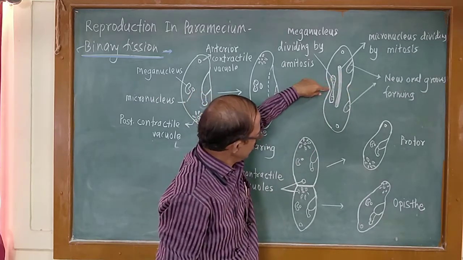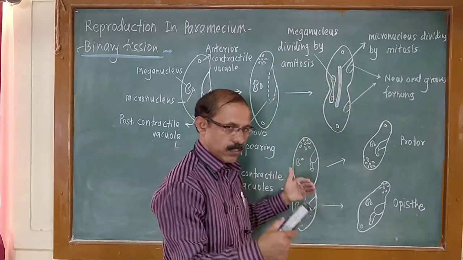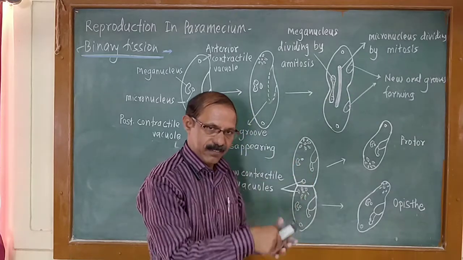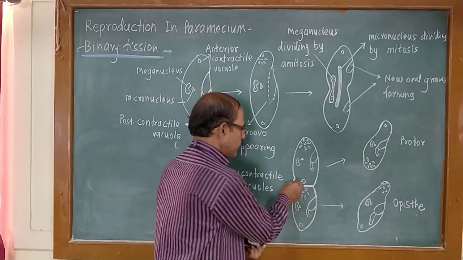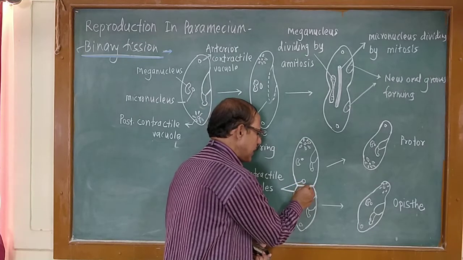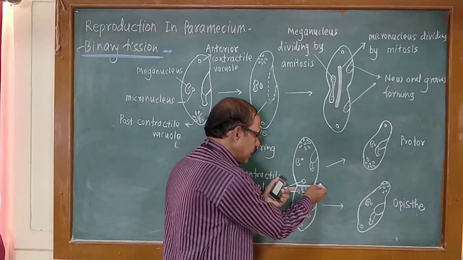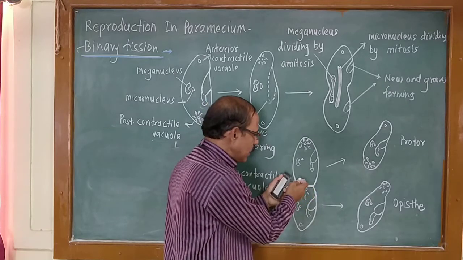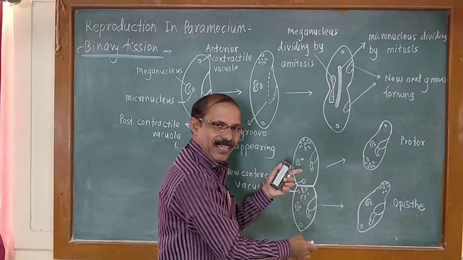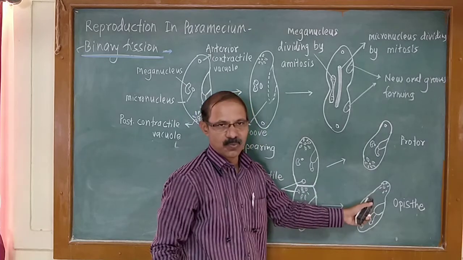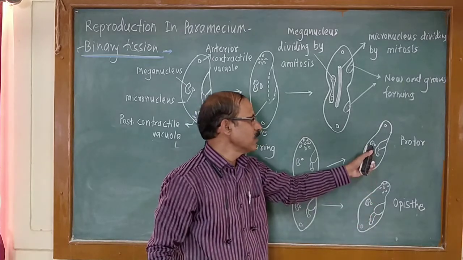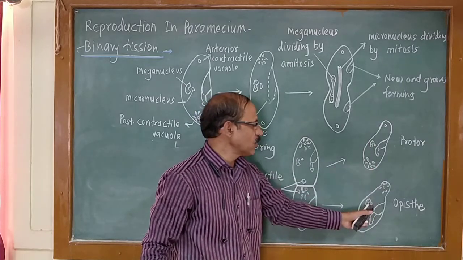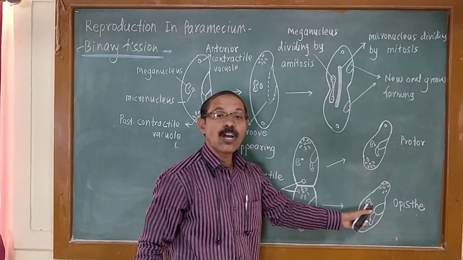This is the central constriction, and this constriction deepens inside. The cytoplasmic constriction deepens inside, and finally this single paramecium breaks and divides into two. The anterior one is called the proter and the posterior one is called the opisthe.